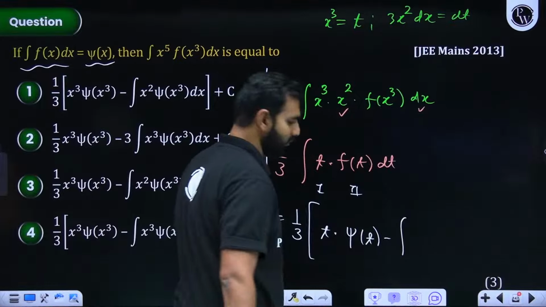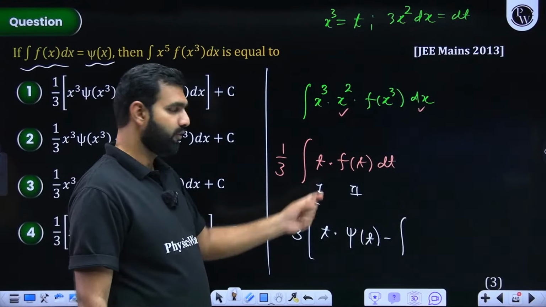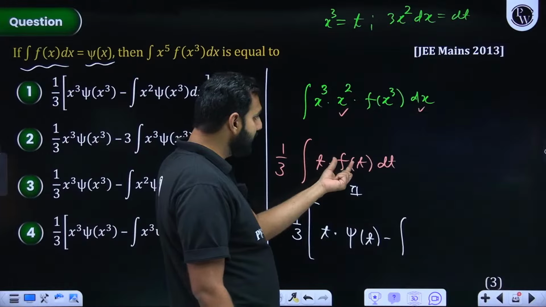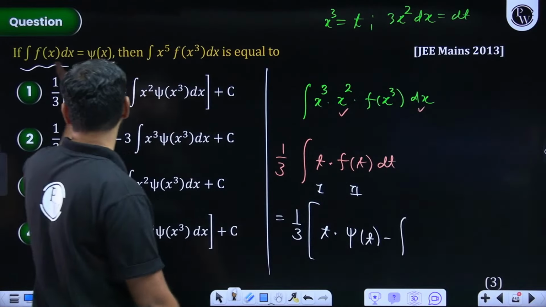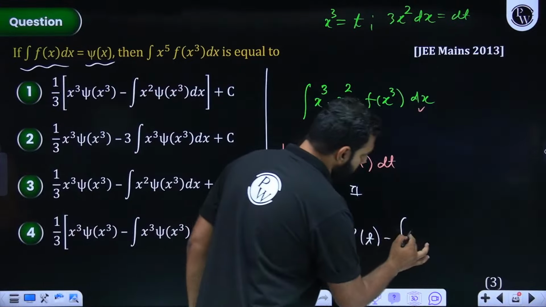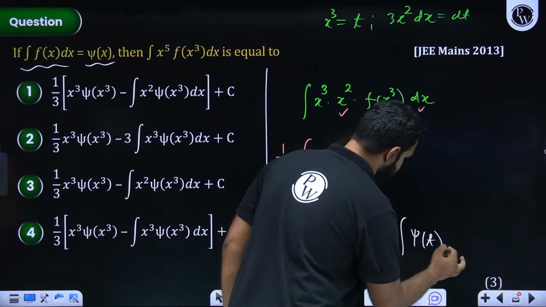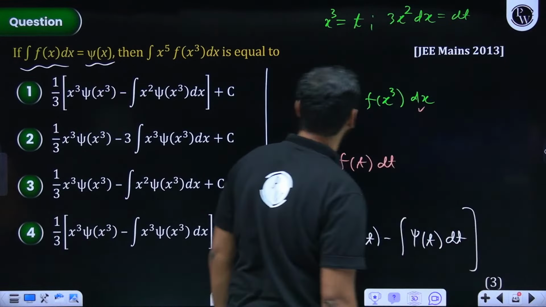Minus integration of derivative of first. So derivative of t will be 1. Again integration of f of t. Integration of f of t will be phi t. So this will be phi t dt. Everybody give me a quick confirmation.